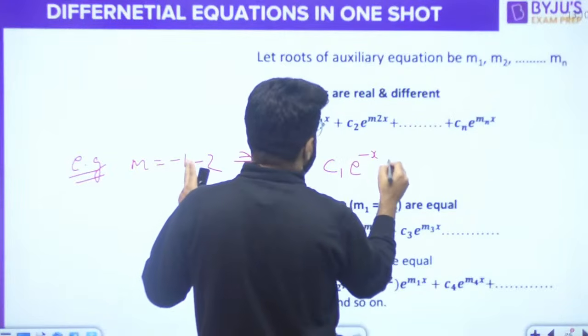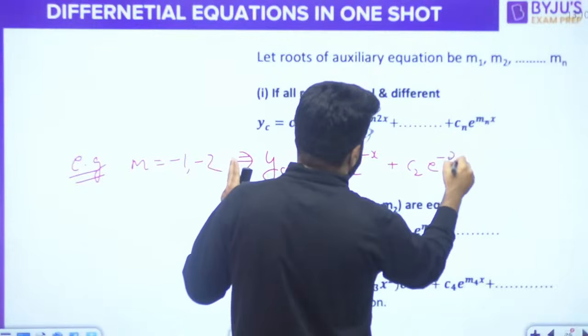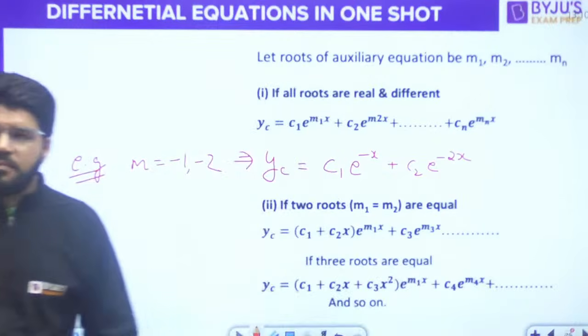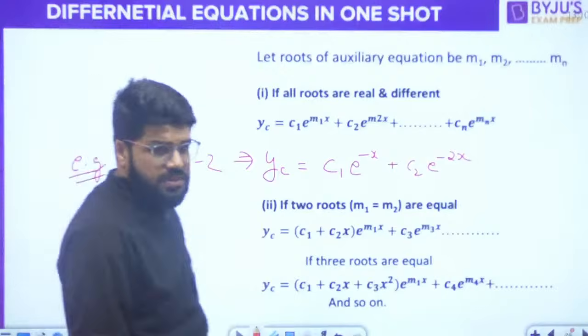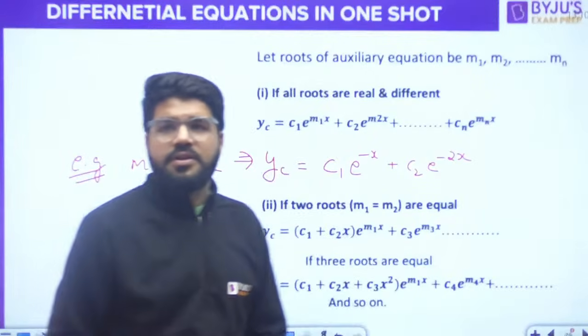So c1 e power minus x plus c2 e power minus 2x. Cool? That is the complementary function.